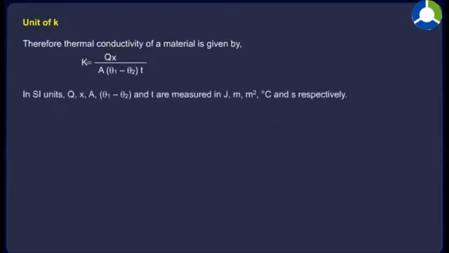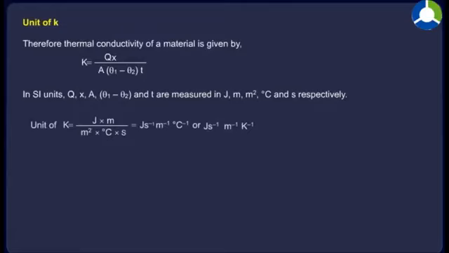Unit of K. Therefore, thermal conductivity of a material is given by K is equal to Q into x upon A into (θ1 minus θ2) into t. In SI units, Q, x, A, θ1 minus θ2 and t are measured in joule, meter, meter square, degree centigrade and second respectively.